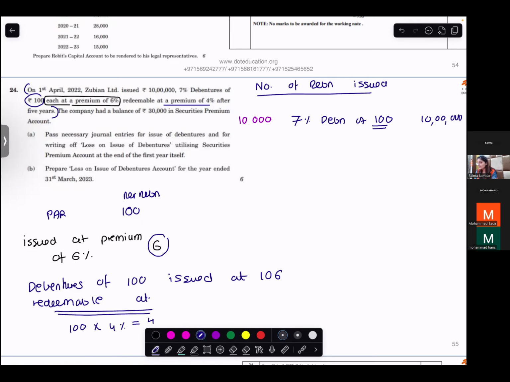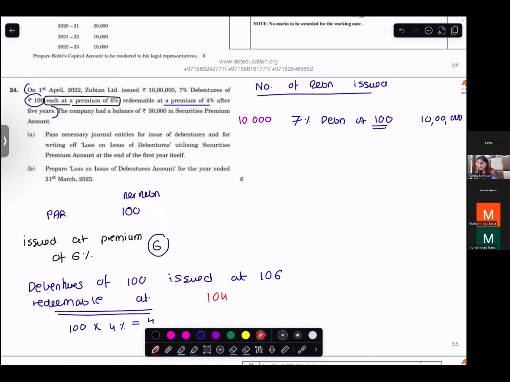So it is redeemable at what price? 104. Face value is 100. I'm issuing at a premium, so 106. Redeemable at 104.